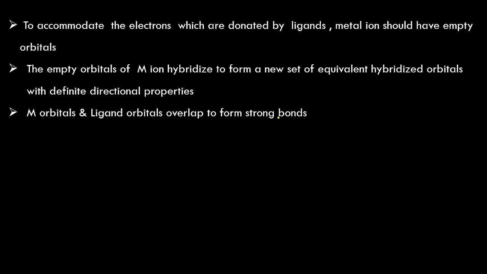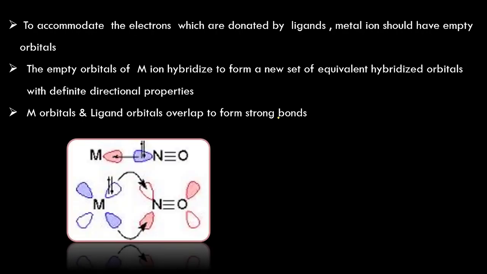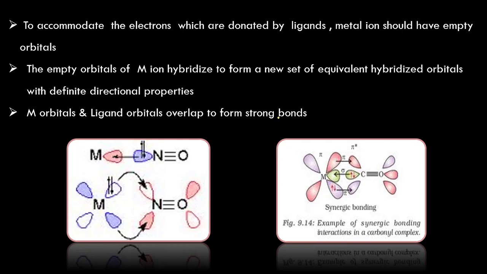These bonds are really very strong, even stronger than covalent bonds, because the bond forms between the metal orbitals and the pair of electrons donated by the ligands. These bonds are called coordinate covalent bonds.